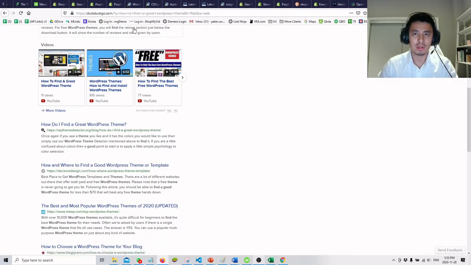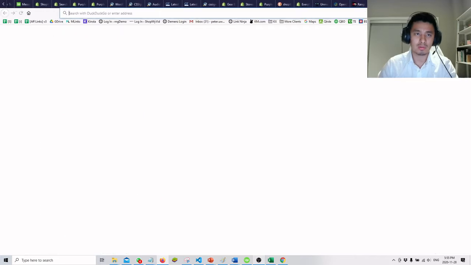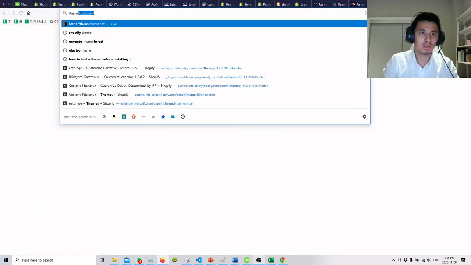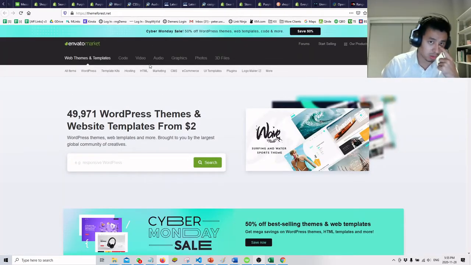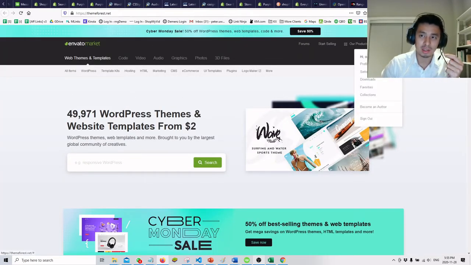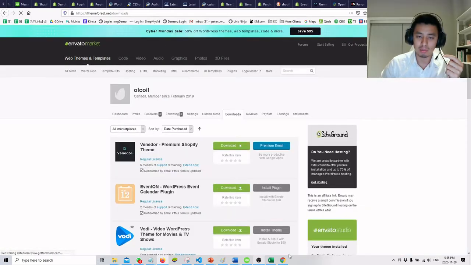But please try to follow this guideline when we're looking for themes. Learn to use the ThemeForest system. They have a lot of great themes. They've been around for a long time. I have an account with them, right? And you can see how many themes I have here.